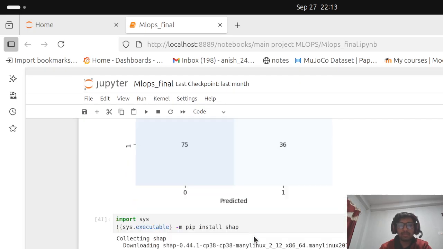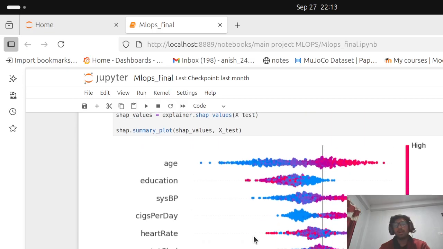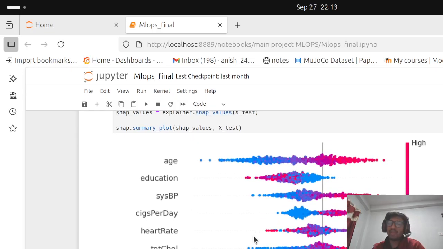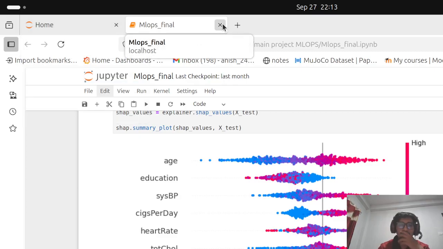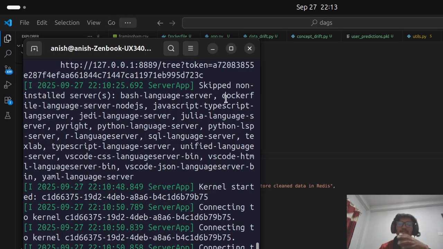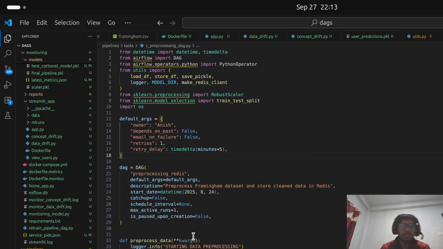This is the confusion matrix, as you can see, and this is the SHAP. Using SHAP we can visualize why my prediction is what it is. Usually machine learning models are black boxes, but through SHAP we can visualize why my model is predicting that way. We can see the variables because of which my model has taken that step and given that result to me. So this is the EDA part I have done, and from this I get insights and do pre-processing.